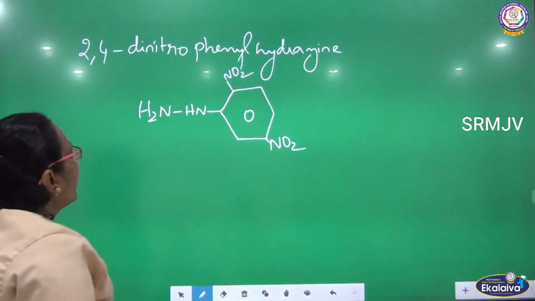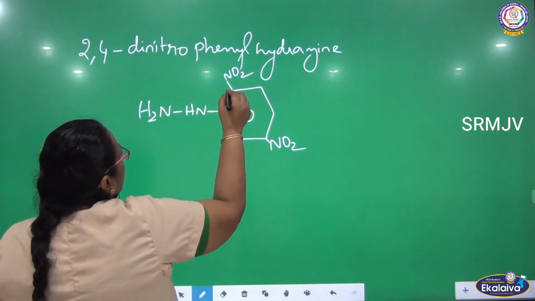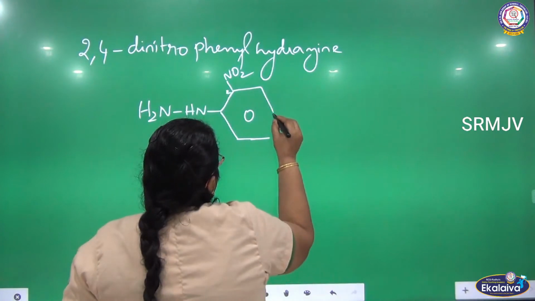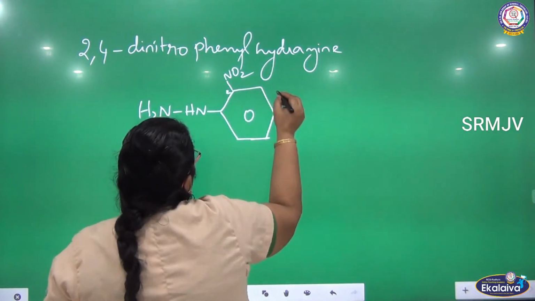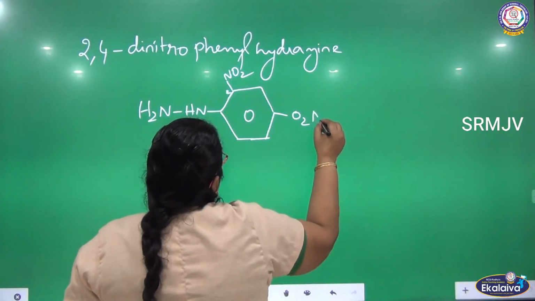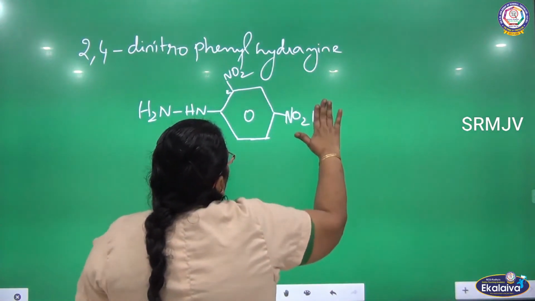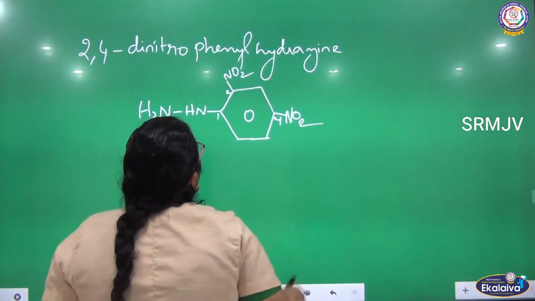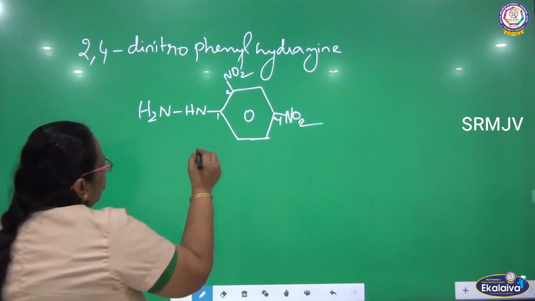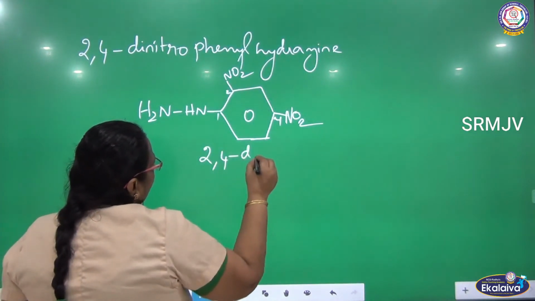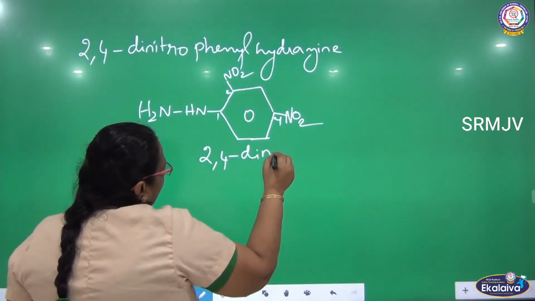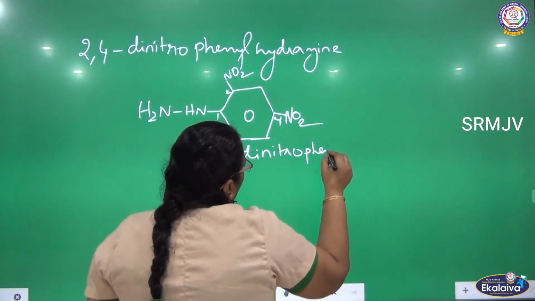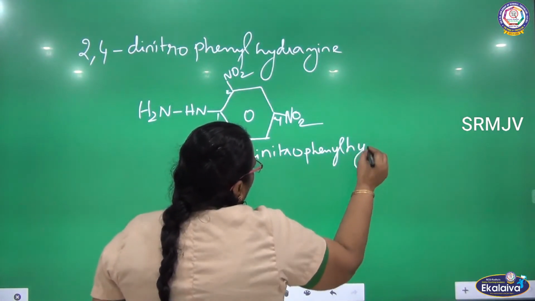So this is 1, this is 2, this is 3, this is 4. So 2,4 dinitro: there are two nitro groups. Dinitrophenylhydrazine.